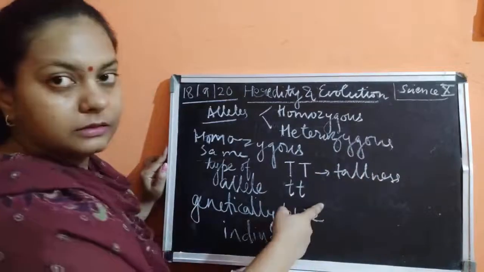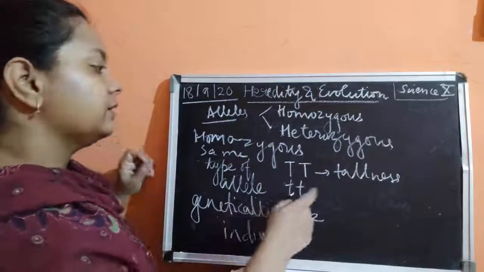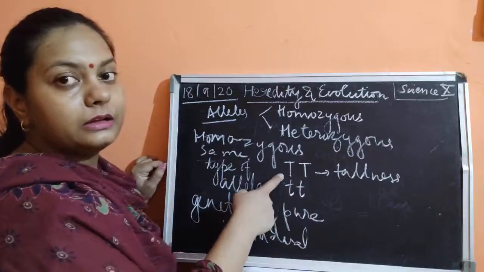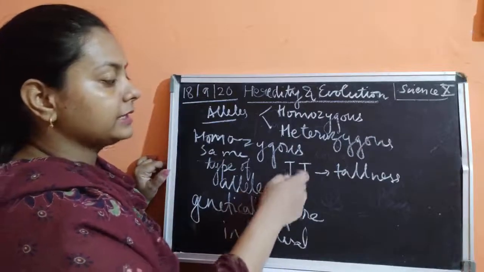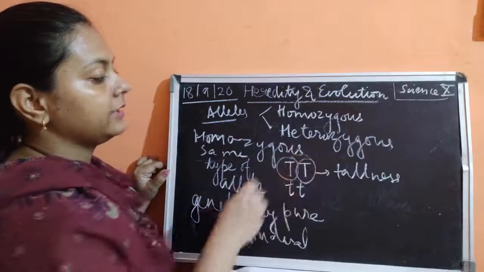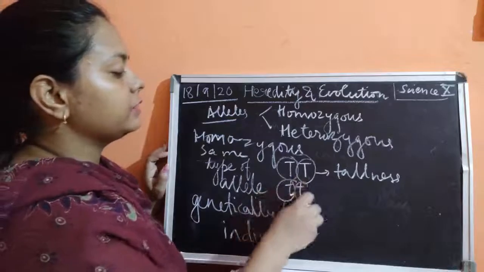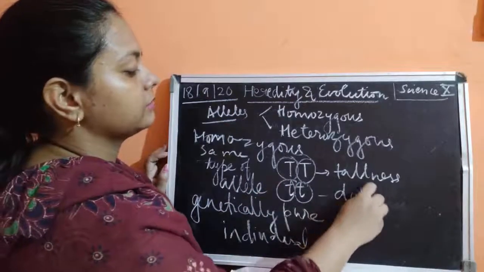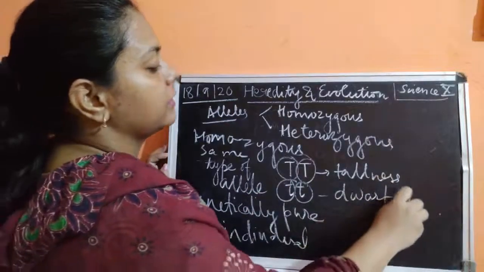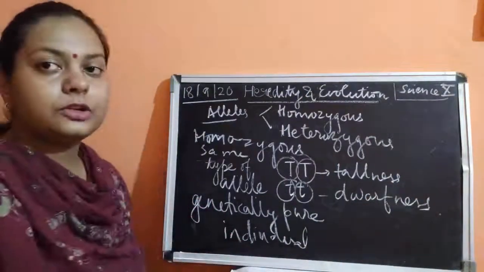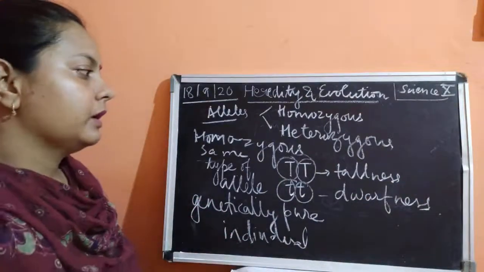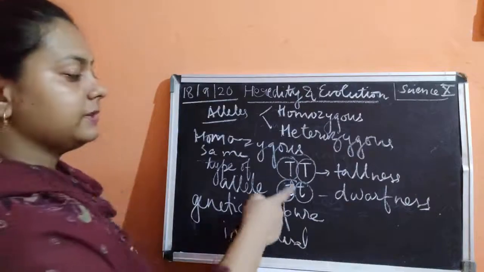tallness is a trait. So tallness will be represented by a pair of alleles, here one T and another T. Capital T we are using, children, please remember. Similarly, small t we are using for dwarfness. Both tallness and dwarfness are traits expressed by a pair of alleles.